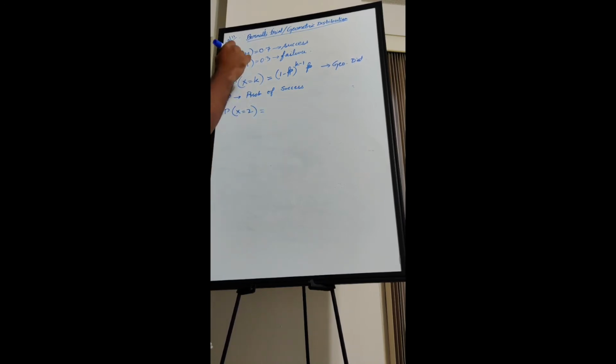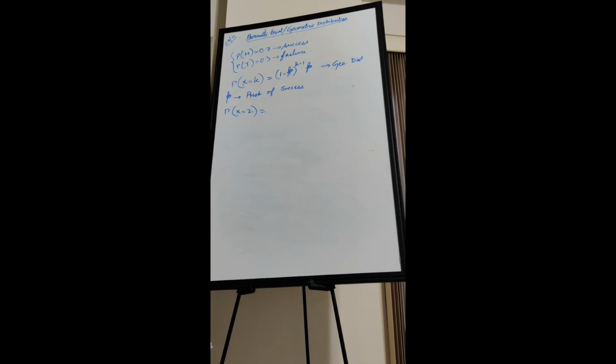When you are doing this experiment, 2 trials means after 2 trials you will get a success. What is the probability? 0.7 into 0.7? No. The experiment stops whenever you get a success. So what is the probability that at the second trial you are stopping the experiment?